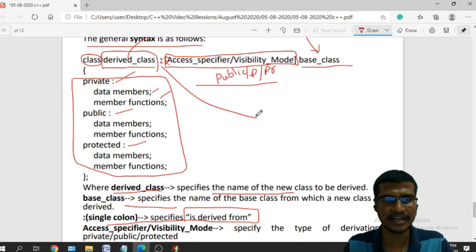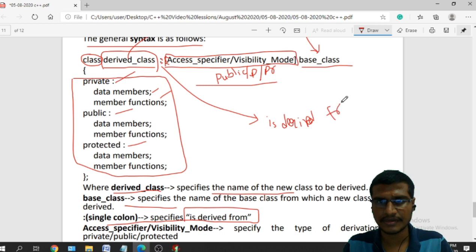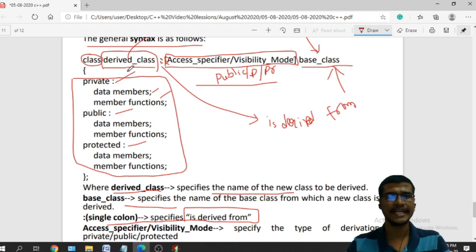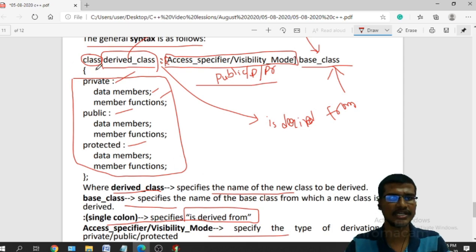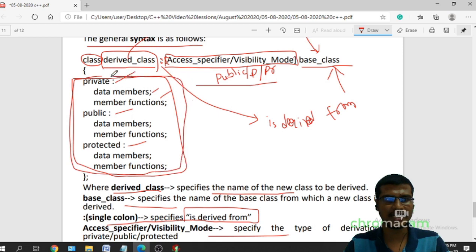So the meaning of the single colon is that the derived class is derived from this base class. Whether I am deriving publicly, privately, or protectedly is decided by using this access specifier. So the important syntax is: class, the name of the class, the access specifier, and the base class name. And the general class contains all the data members and member functions.